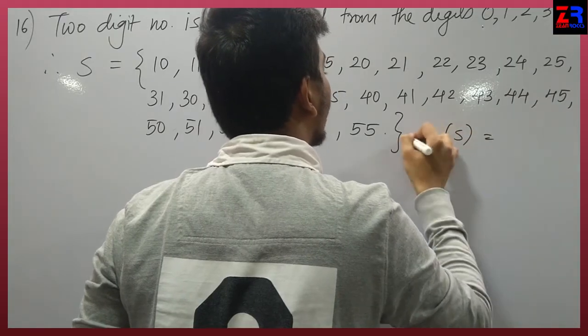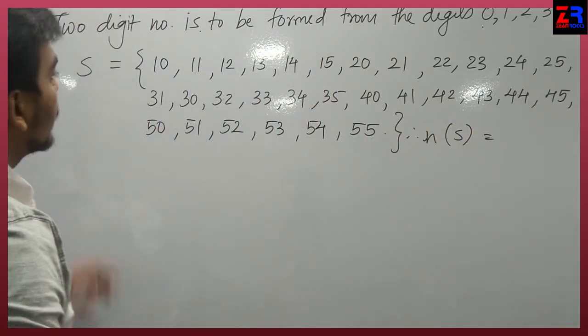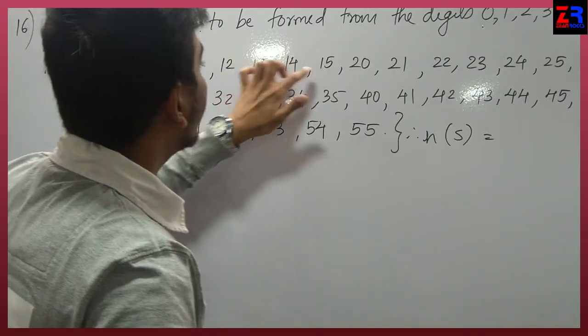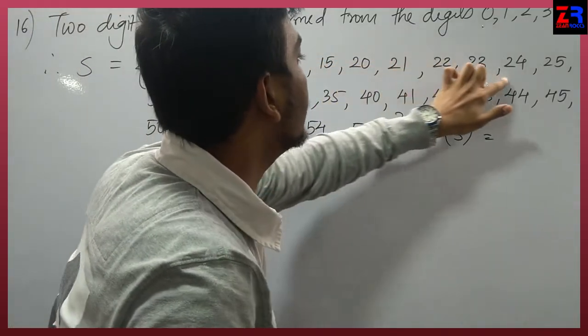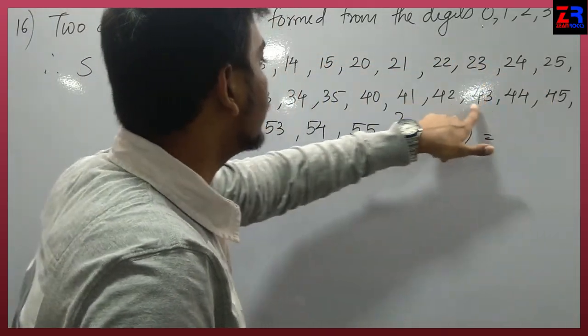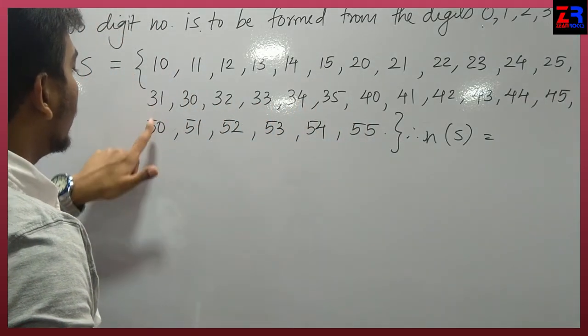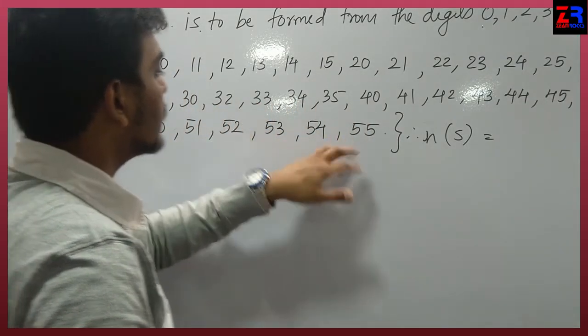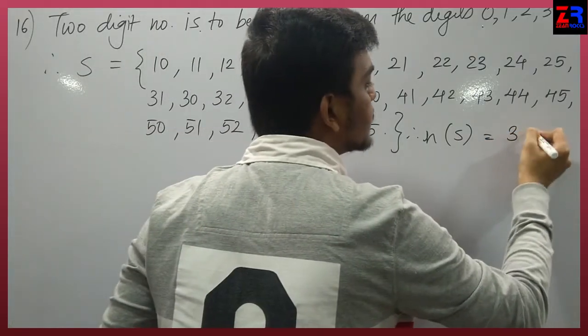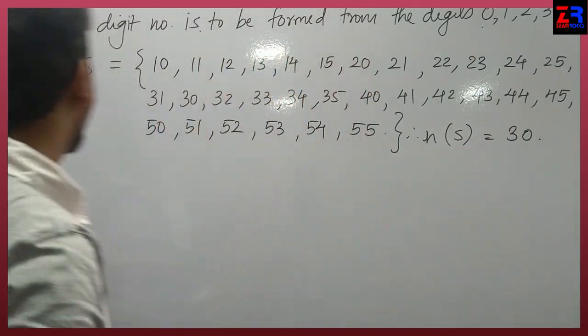Therefore, n of S, counting 1 to 30, equals 30.